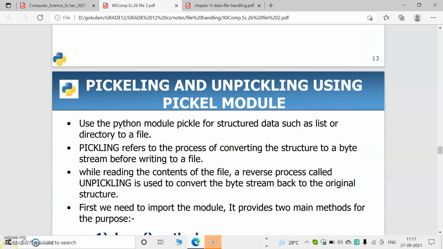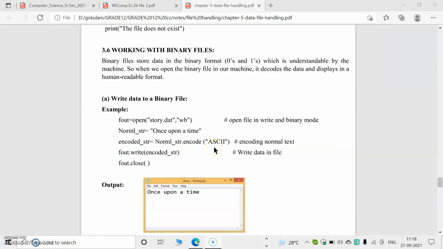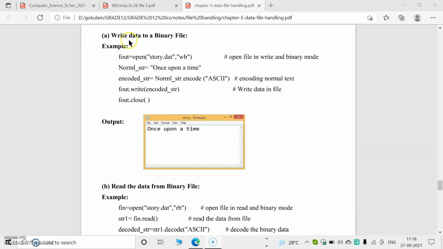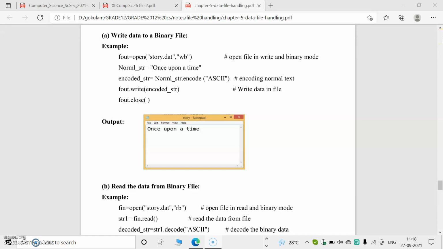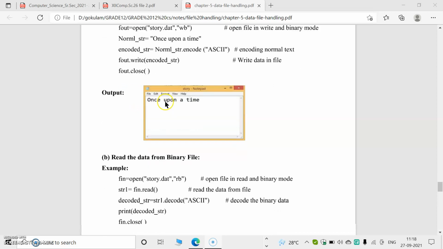So these are some binary file concepts. Now let's look at some examples, like writing data to a binary file. This function is used to write data to a binary file, so the data will be in binary format. The string is "once upon a time". Then this string is encoded. Encoded means converted to ASCII values. There are encoding techniques like ASCII, Unicode, etc. So the value is encoded. Then f_out.write of the encoded string means the data is written in this file.